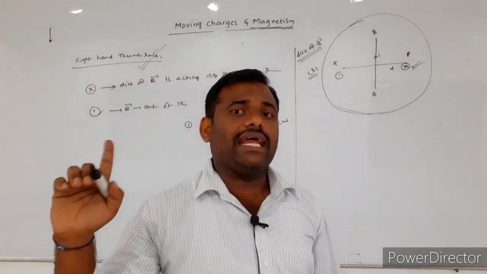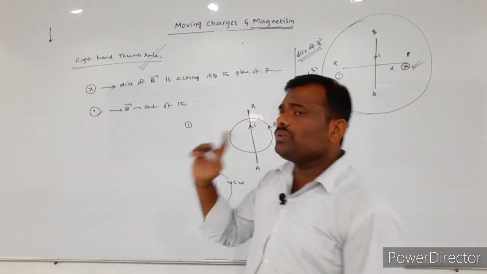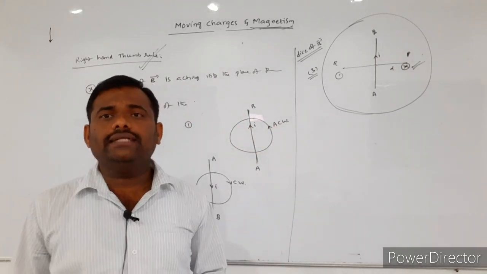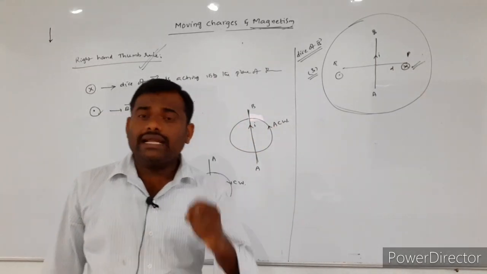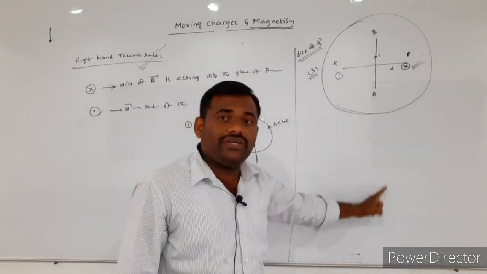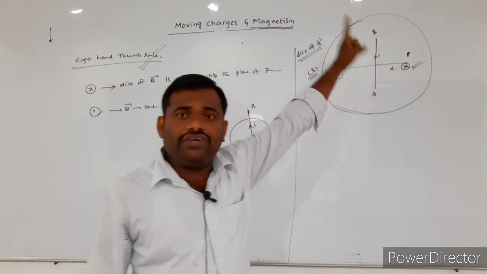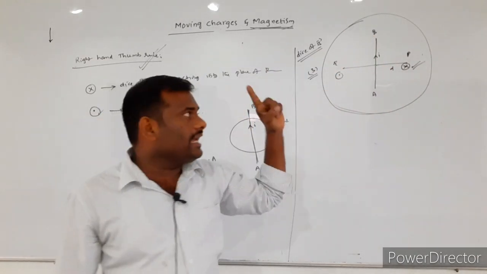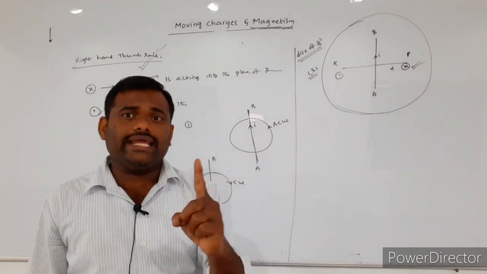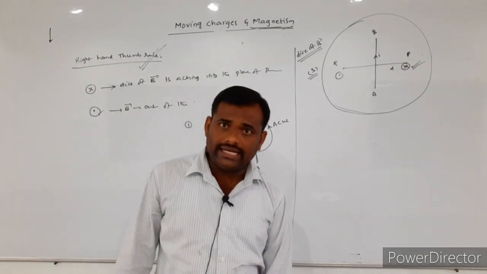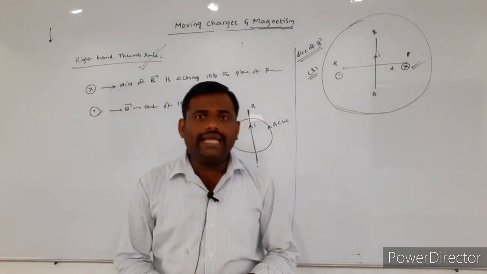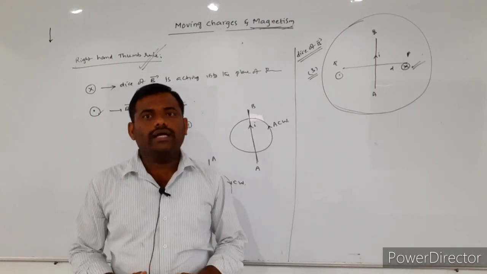What is the use of the right hand thumb rule? The right hand thumb rule can always be used to find the direction of the magnetic field, for which type of conductors? It is applicable for straight current carrying conductors only. This is about Oersted principle and right hand thumb rule.